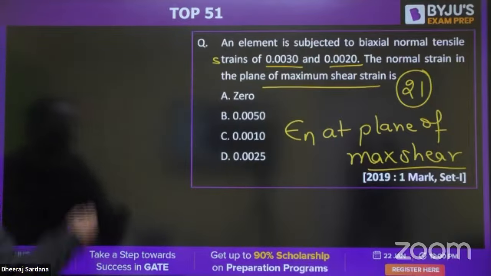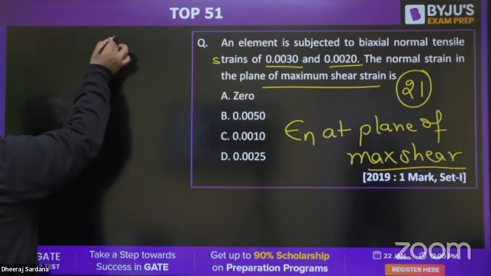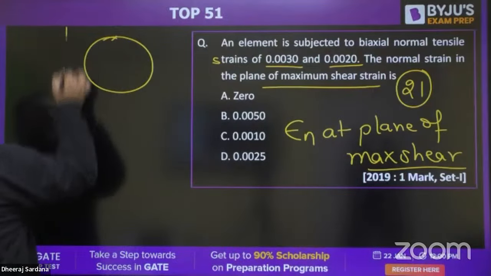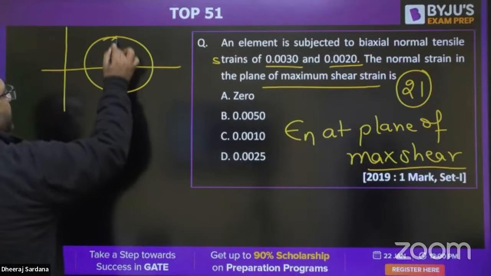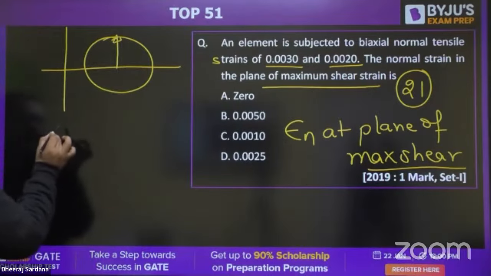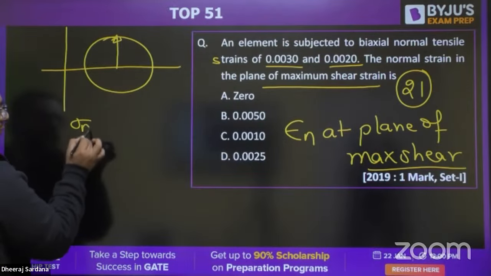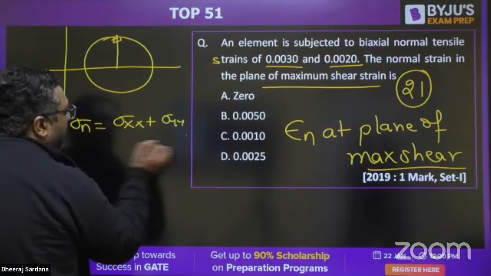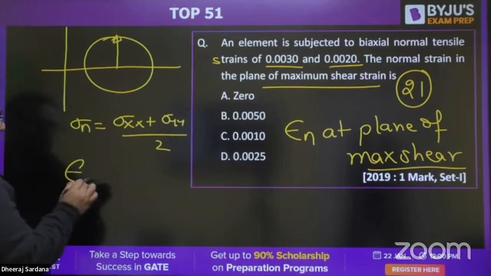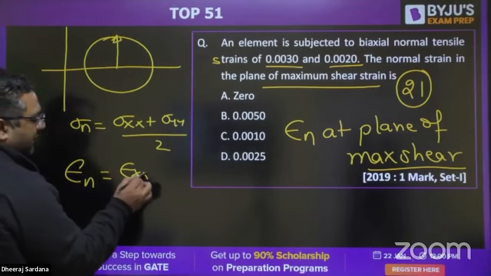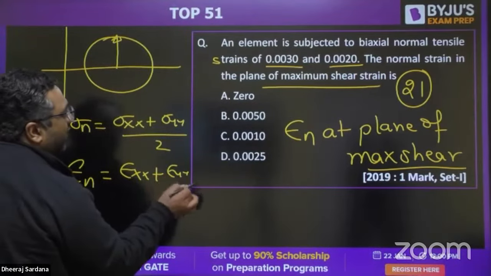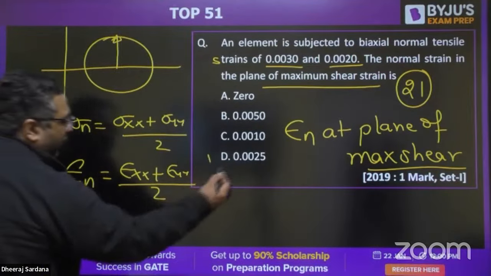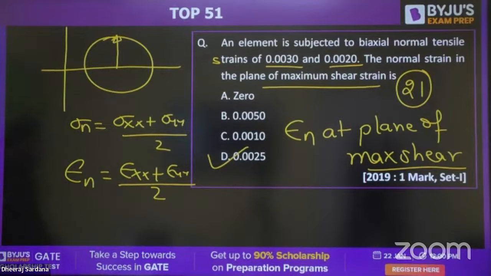So guys, you already know that when we are talking about the plane of maximum shear, if we are plotting the Mohr circle like this, at the plane of maximum shear, normal stress is given as sigma xx plus sigma yy by 2. You need to find out normal strain. So it would be epsilon xx plus epsilon yy by 2. So guys, the answer will be coming out to be D for this. Okay, D will be the right answer.